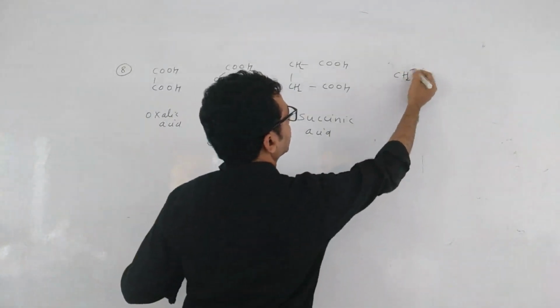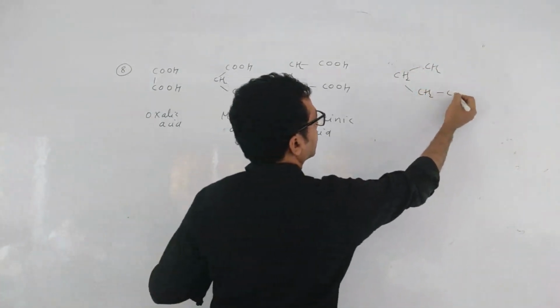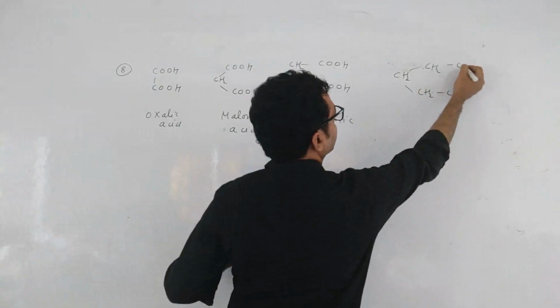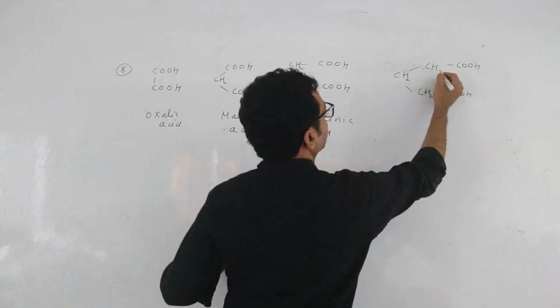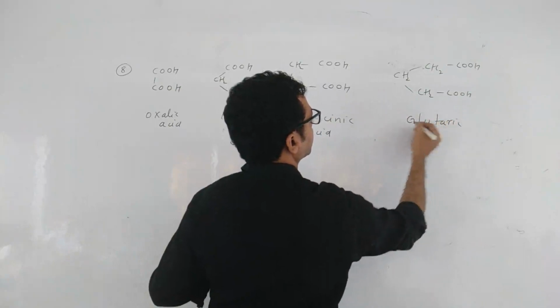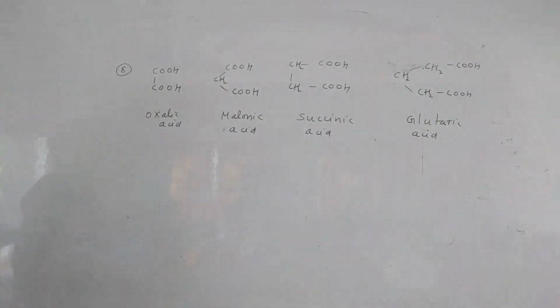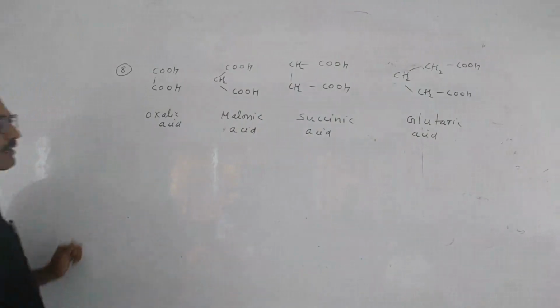Here CH2 will be 3; one by one you increase. So oxalic acid, malonic acid, succinic acid, glutaric acid.